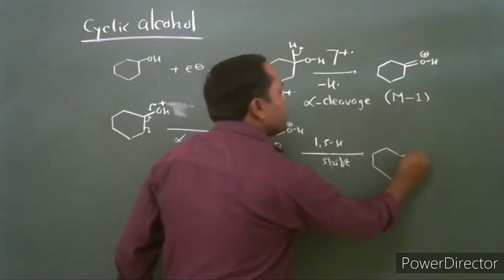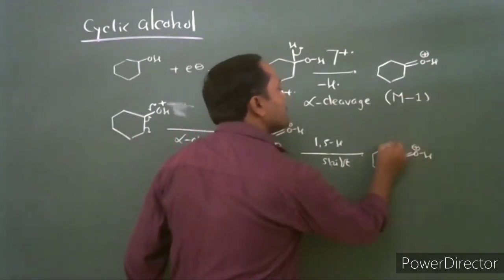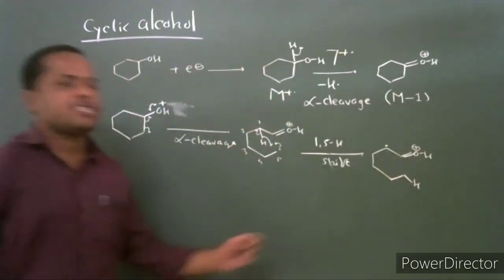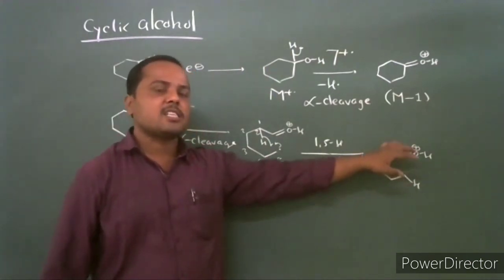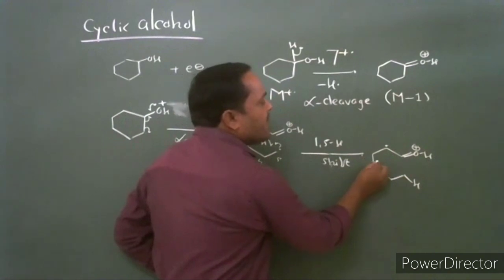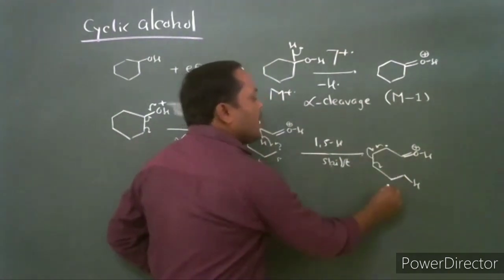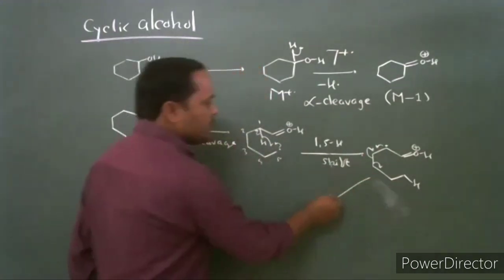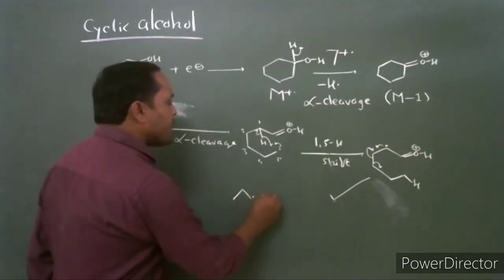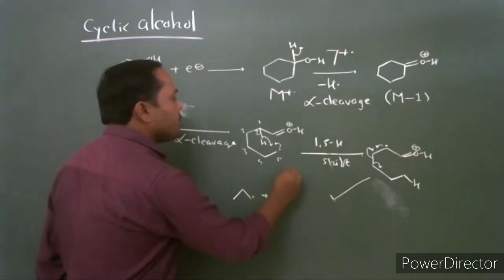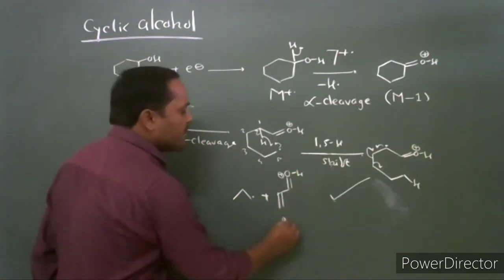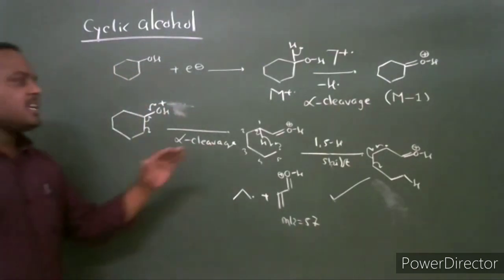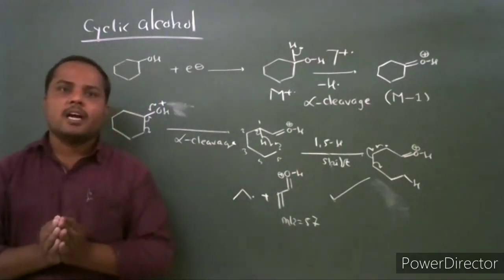In this 1,5 shift, the radical generally shifts to the resonance stabilized acylium ion. Then this acylium ion undergoes secondary fragmentation with loss of a propyl radical, and a resonance stabilized acylium ion is formed. It has mass to charge ratio 57. This is another way of fragmentation in cyclic alcohol.